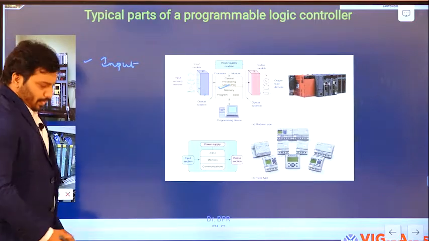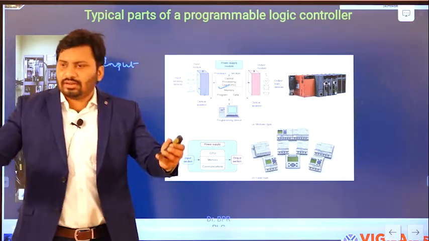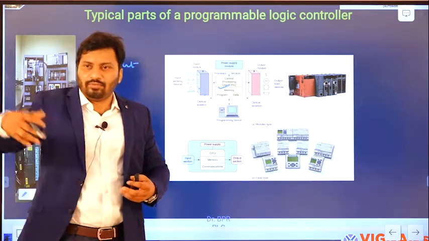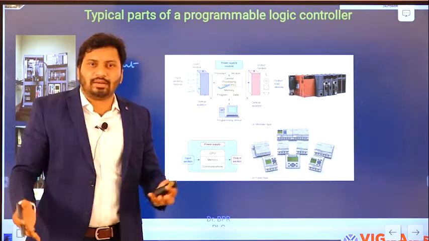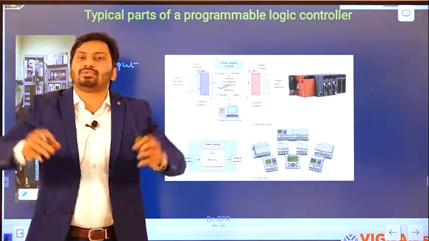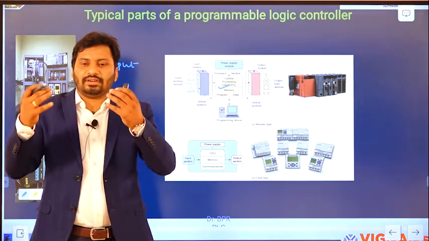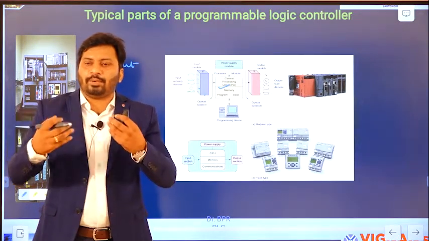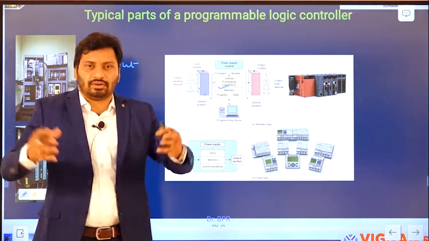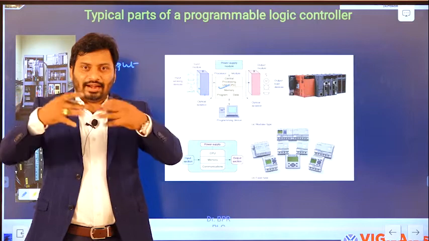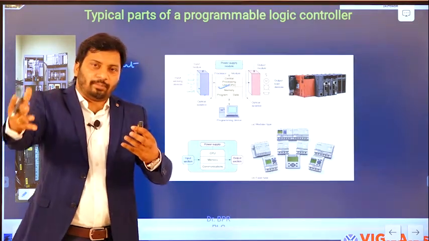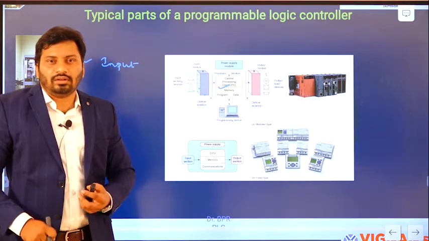In industry we need to take parameter values from different places, from very long distances, even 1000 meters. If you consider a steel plant, in any unit there are so many sensors and transducers to get the current values, for example pressure sensor, temperature sensor, level sensor, and others. They give current data at a particular time: what is the value of pressure, of temperature, of level.